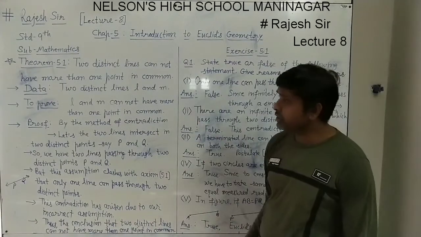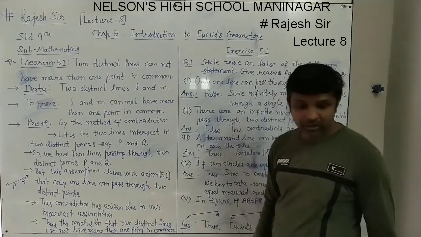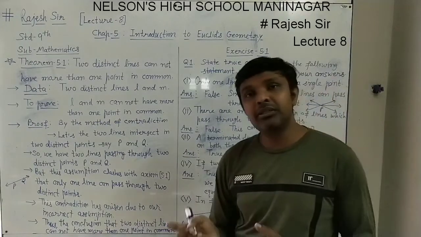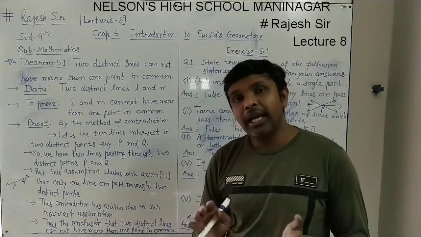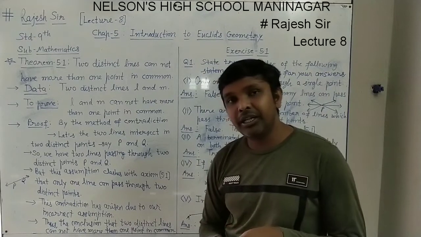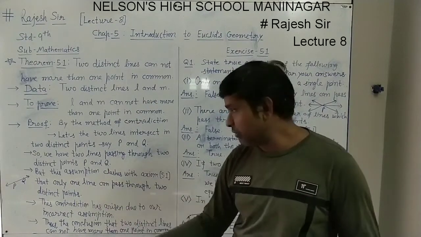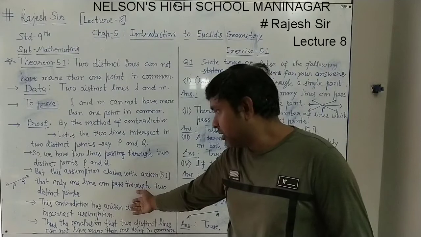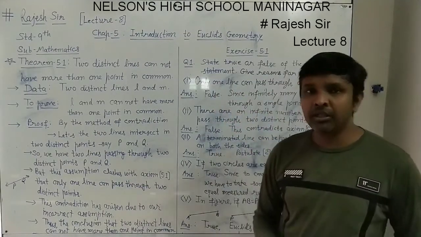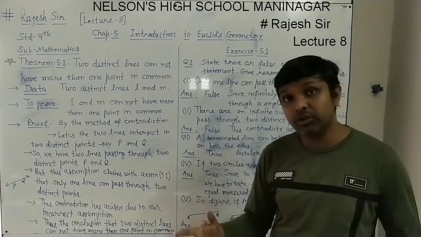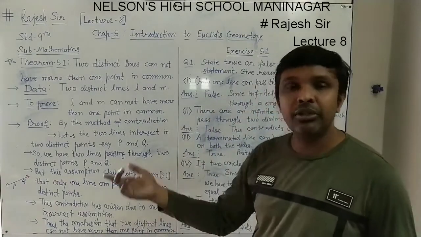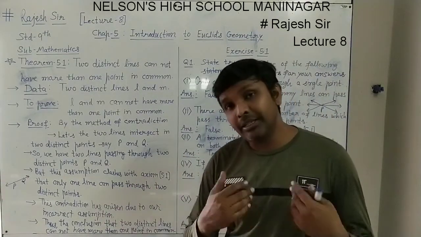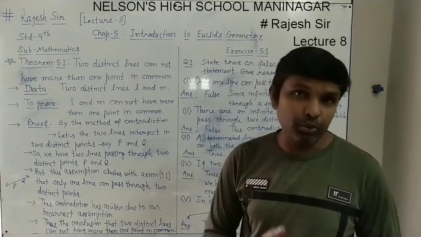This method is called the method of contradiction, in which whatever we want to prove, its opposite we have to take, and by taking the opposite, if we reach an incorrect situation which does not match the truth, then our assumption is wrong, and if our assumption is wrong, that means the theorem is true.